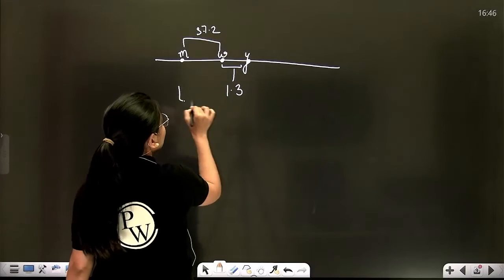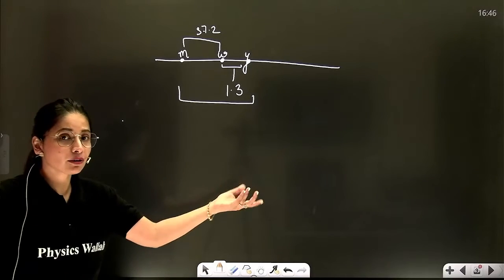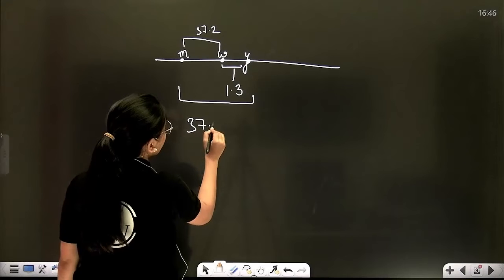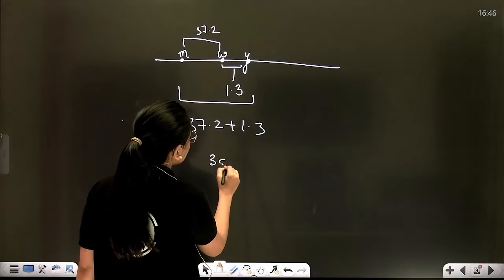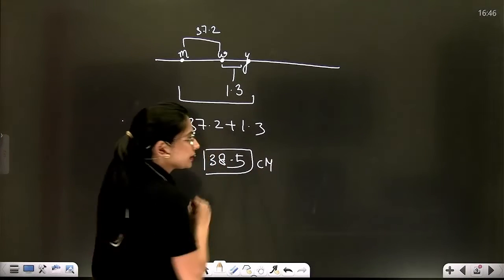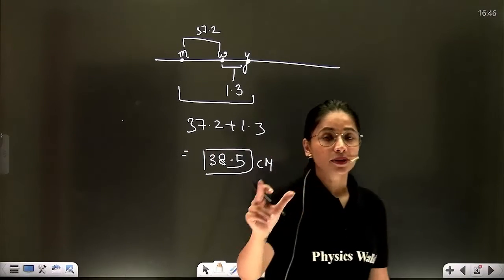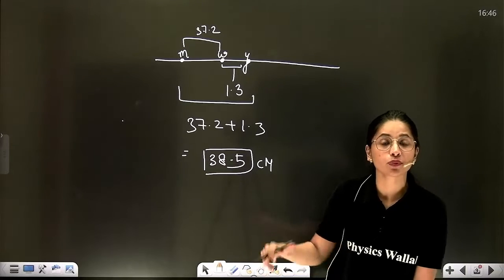Automatically the distance between Y and M will become, because genes are located linearly one after the other, 37.2 plus 1.3, which is 38.5 centimorgan.